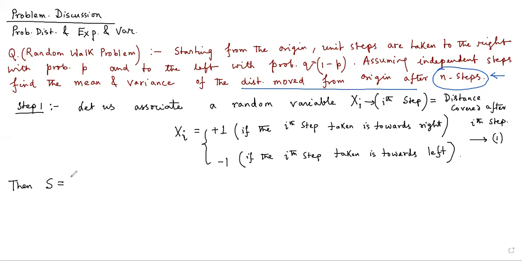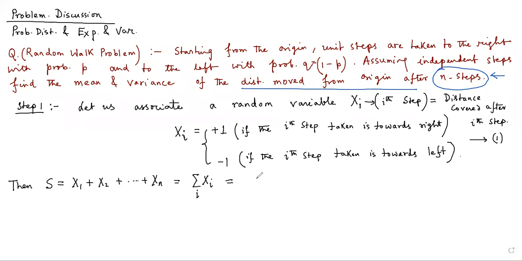So S is the sum x1 plus x2 plus dot dot dot plus xn. x1 is the first step. This can take the value +1 or -1. x2 is the second step. This can take the value +1 or -1. xn is the nth step. This can take the value +1 or -1. We will never know because it is the drunkard's problem. In short, we can write it as the summation over i of xi.